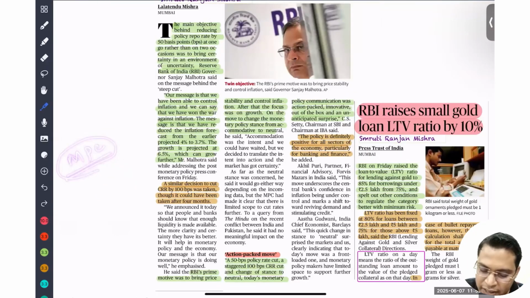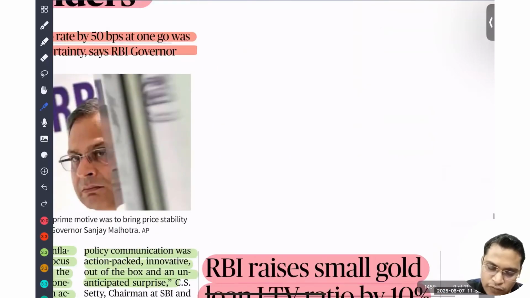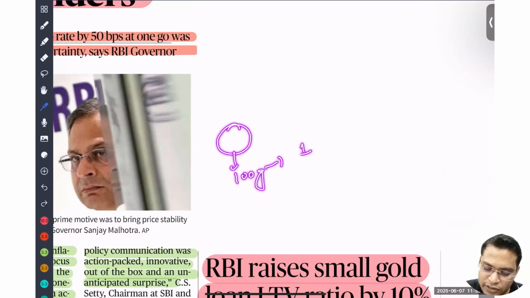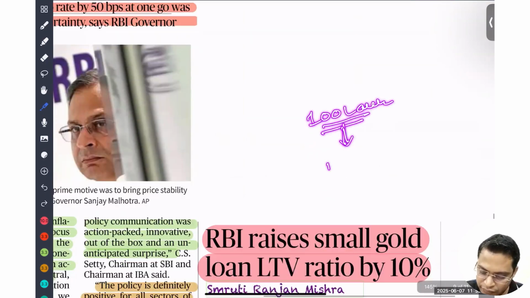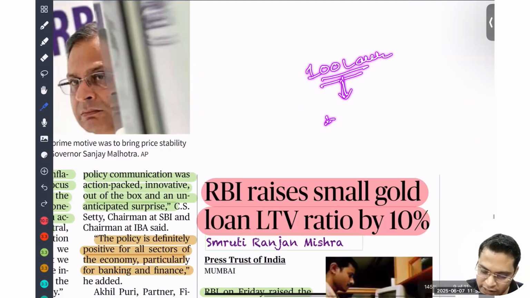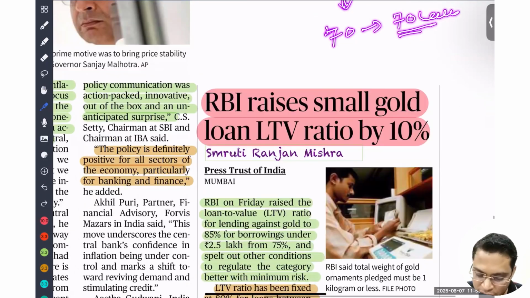Okay. So RBI raised the loan to value ratio for small loans by 10%. What is a loan to value ratio? Let's say I have some gold, 100 grams of gold. For easier understanding, let's say its price is 100 lakhs, that is 1 crore of gold. If I deposit it for a gold loan and the loan to value ratio is 70%, then by depositing that 100 lakhs of gold I can get 70 lakhs of money. That is what the value is.